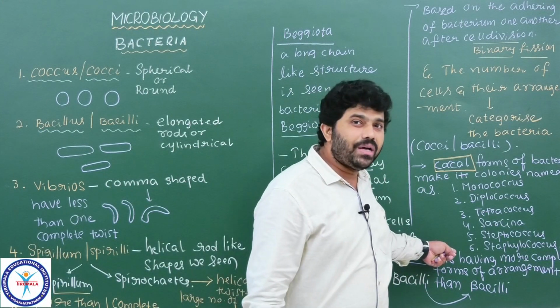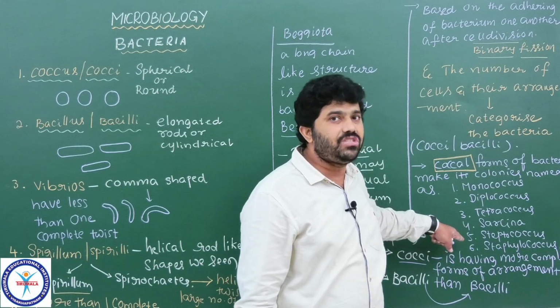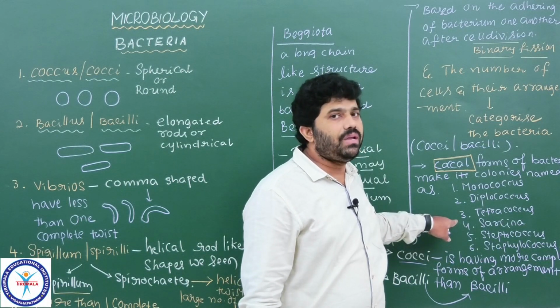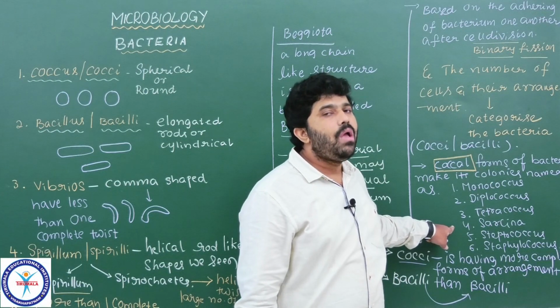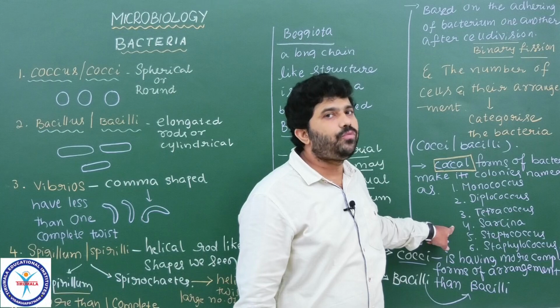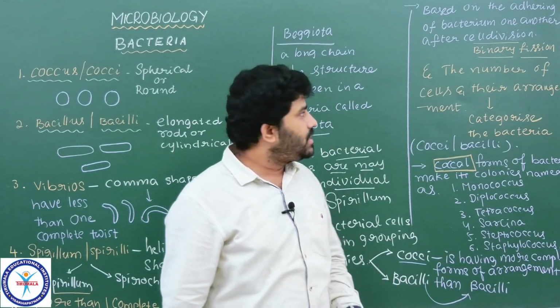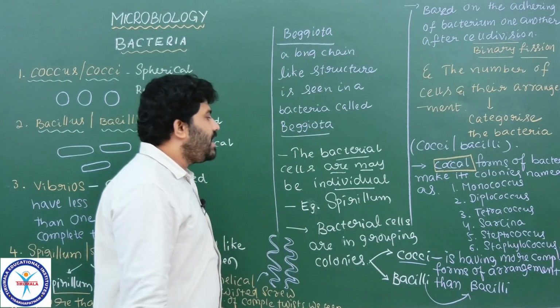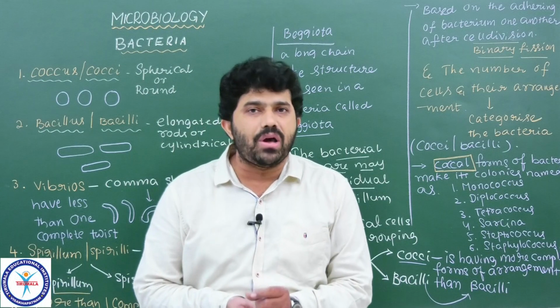So we observe more different types of colonies based on their shape and arrangement. That's why coccal forms or cocci shaped bacteria show more complex forms and arrangements than bacilli. Understood?